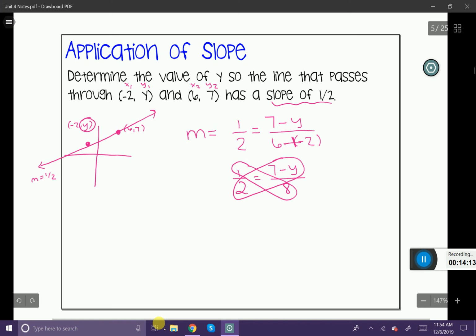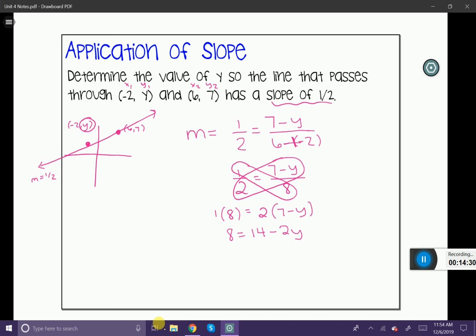So here we go. I have 1 times 8 is equal to 2 times 7 minus y. I'm going to go ahead and solve this problem. I'm going to distribute, and then I'm going to subtract 14 from both sides. -6 equals -2y.